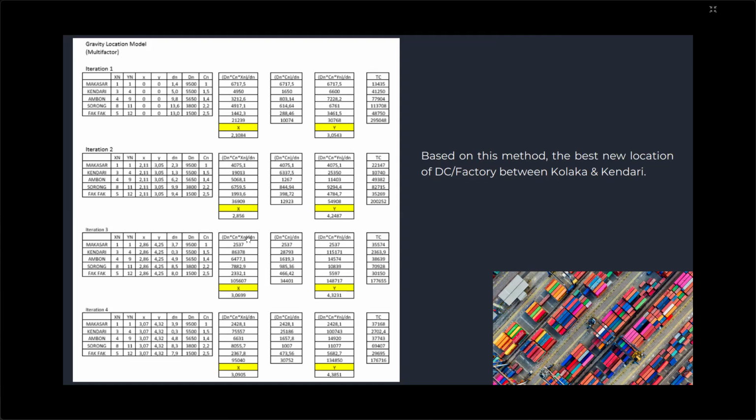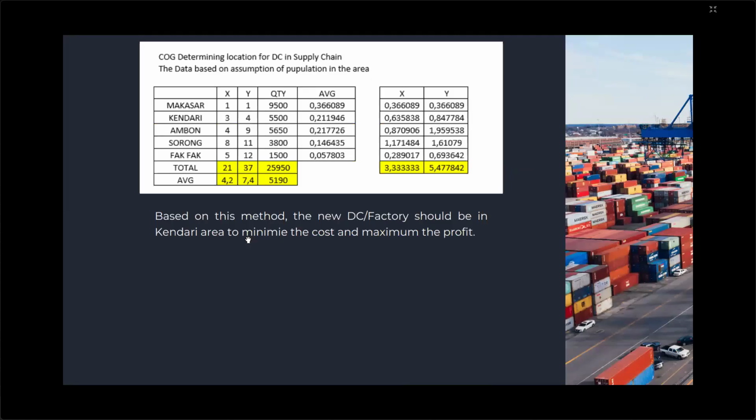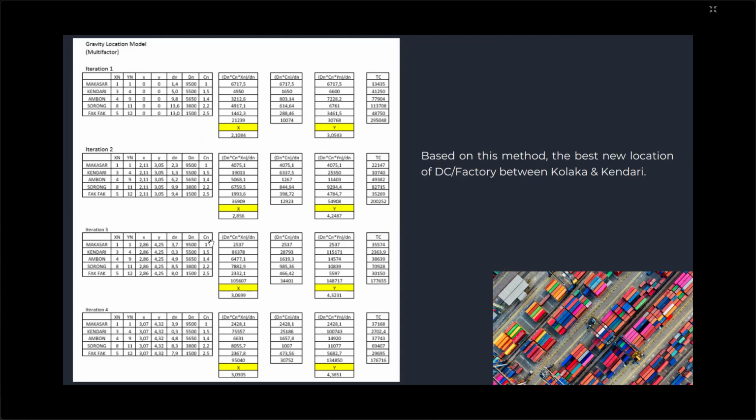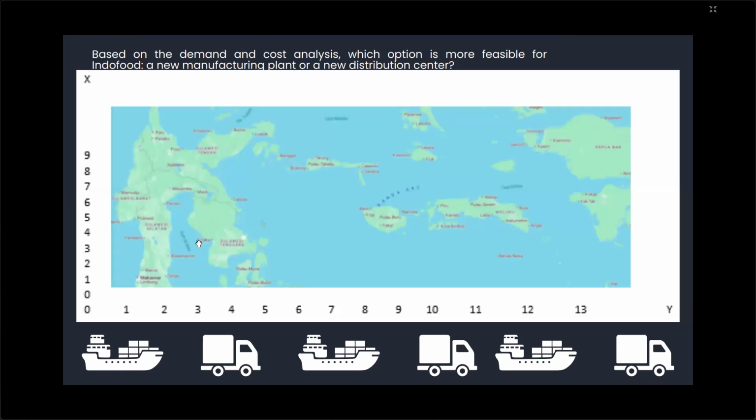After the assumed data and then taking the iteration, until the fourth iteration, we got the x coordinate at 3.09 and then the y coordinate at 4.38. So 3 and then 4. So this one is Kendari and this is Kolaka, sorry. Kendari and Kolaka. This one Kolaka, this one Kendari.